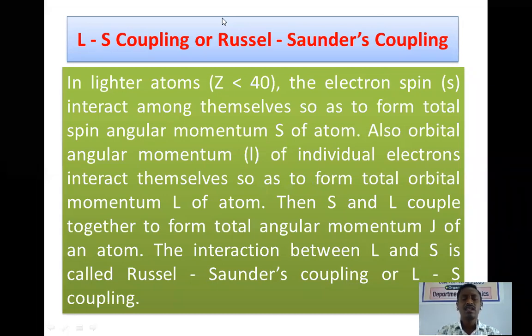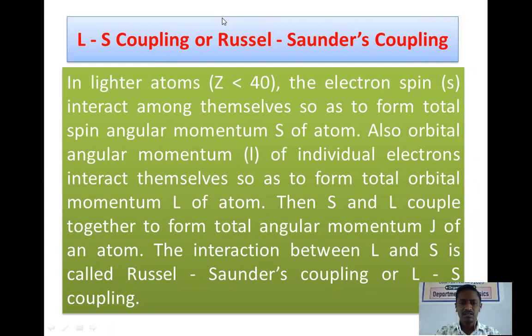Means in lighter atoms, the individual spin angular momenta interact among themselves so as to form the resultant spin angular momentum of the atom. Also, the individual orbital angular momenta interact among themselves so as to form a total orbital angular momentum of the atom.